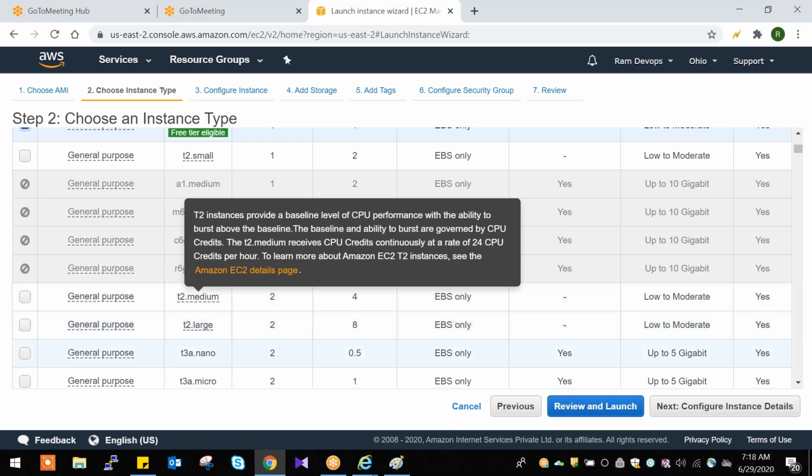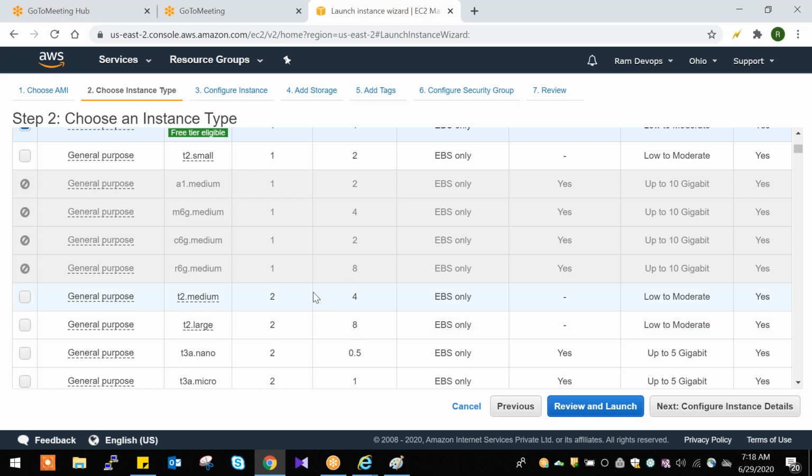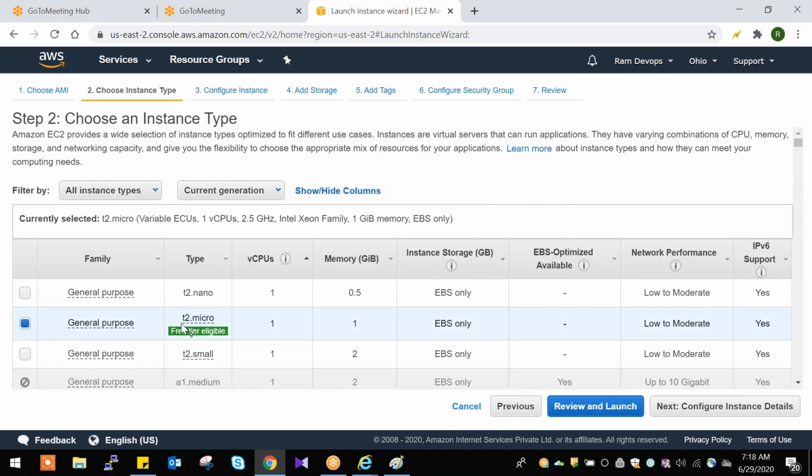These are the machine types. If you select any other machine like T2 medium or T2 large, you will get 2 virtual CPUs and 8 GB RAM. We are taking T2 micro, with one virtual CPU and 1 GB RAM. So I'm selecting T2 micro, and then configure instance details.